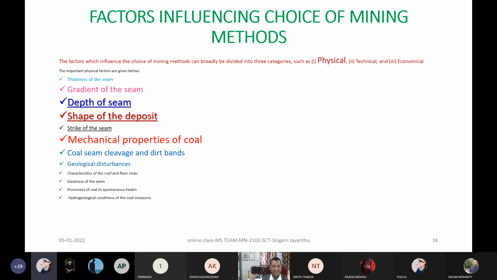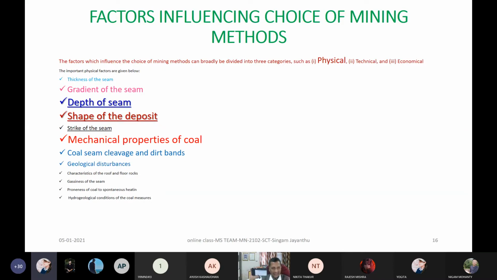Whether it is better to go for, in a simple way, a board and pillar method of mining or a longwall method of mining, and in that, whether it is better to go for a caving method of mining, or by providing some material, that means backfilling either by sand or by pond ash, fly ash, whatever we have been trying, or a material made out of crushed overburden stone. So whether we should go for that. How is this going to affect the choice?